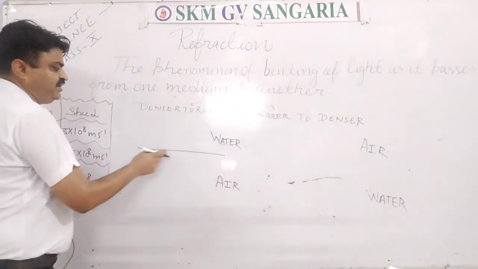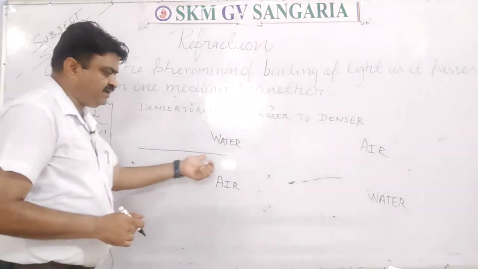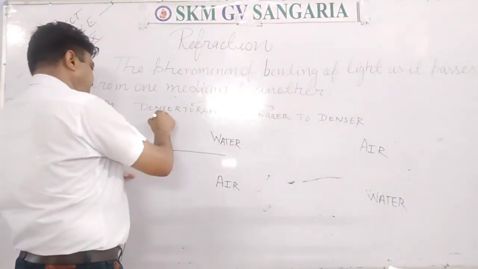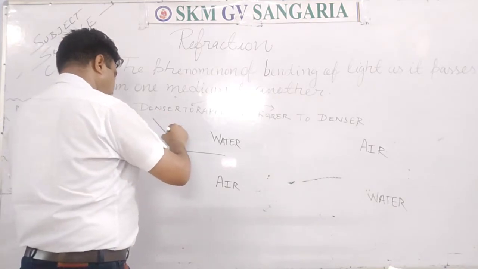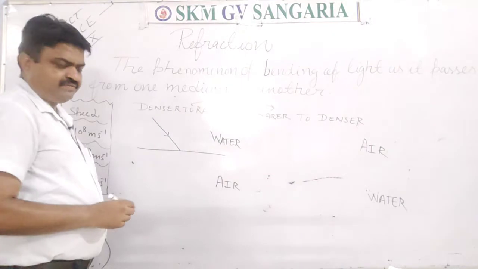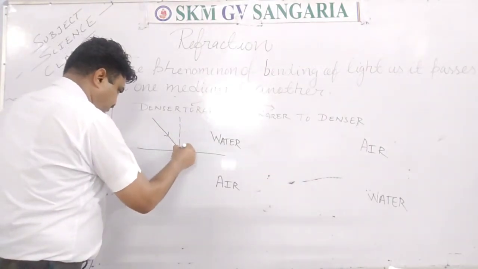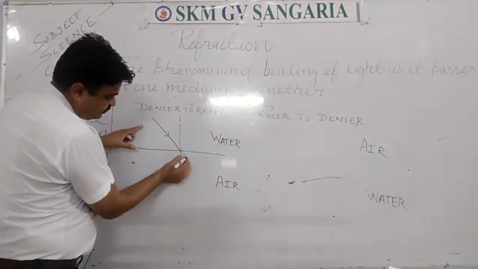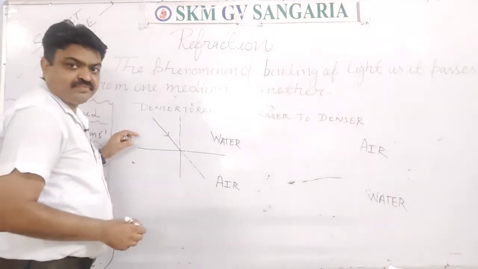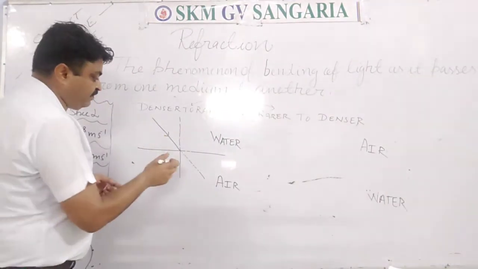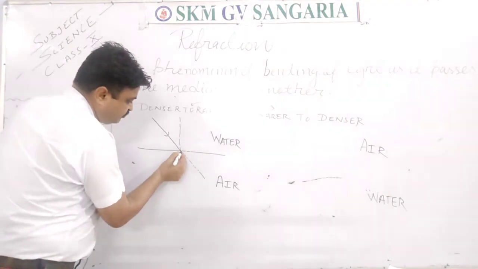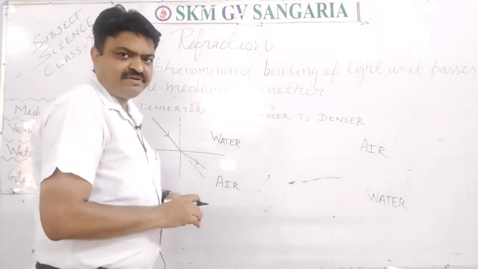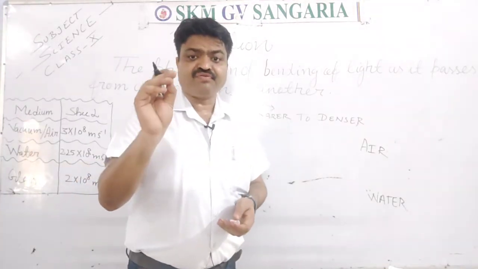Like I have written here, this is the interface, student, where the medium is changed, and this boundary line is known as interface. So when the light rays, like this is the light ray, and we call it the incident ray. This line is known as the normal. So light should pass straight, but it does not pass straight. It is deviated from its path and it moves away from the normal, student, like this. And this ray is known as the refracted ray.